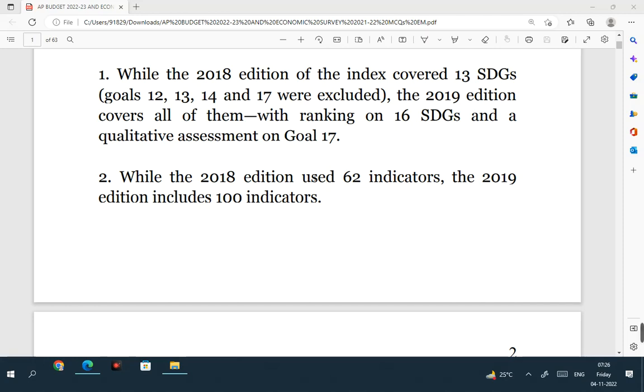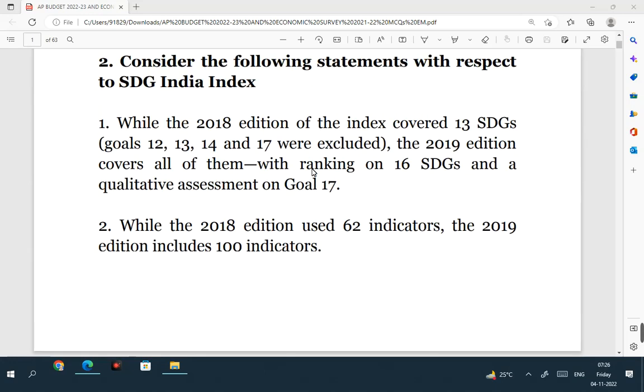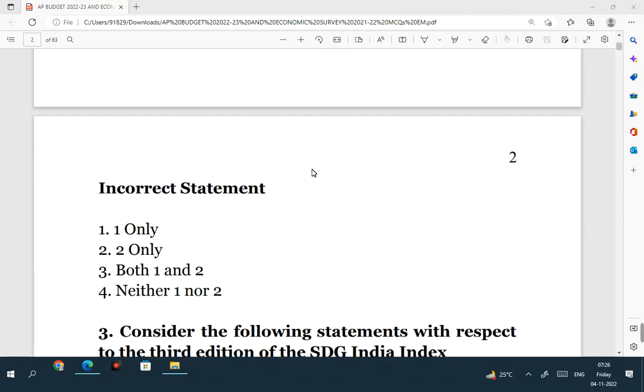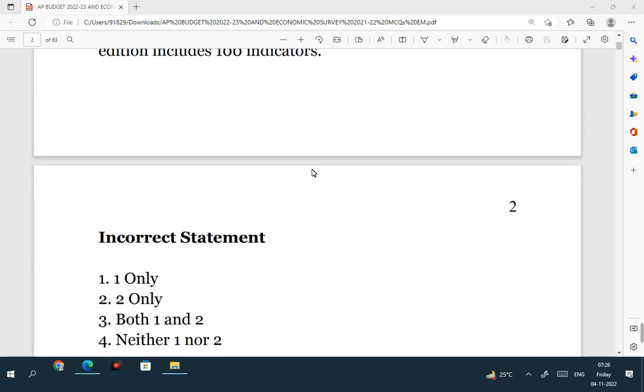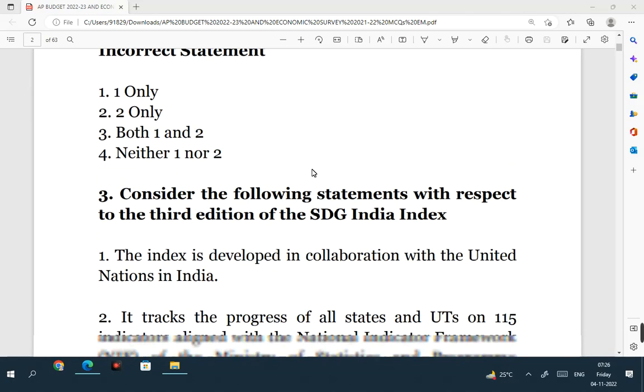2018 edition, 62 indicators. 2019 edition, 100 indicators. So here, both statements were correct. So consider the following statements. And what is asked in the question? Incorrect statement. Neither one nor two. Both are correct statements. And what is asked in the question is incorrect statement. So the answer is neither one nor two.